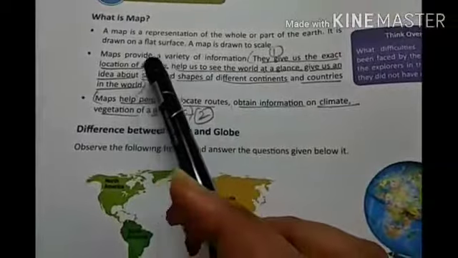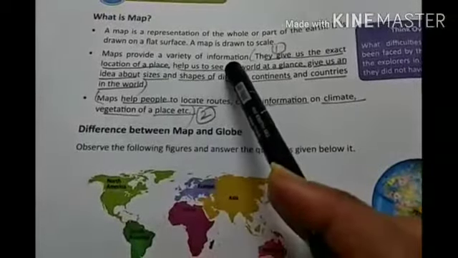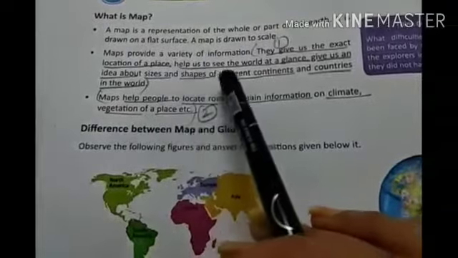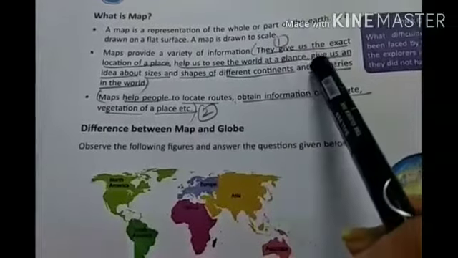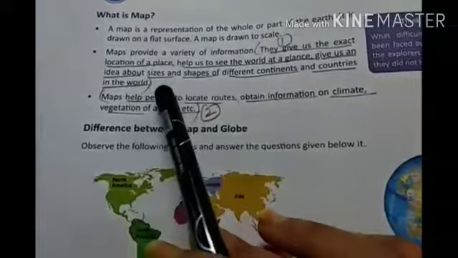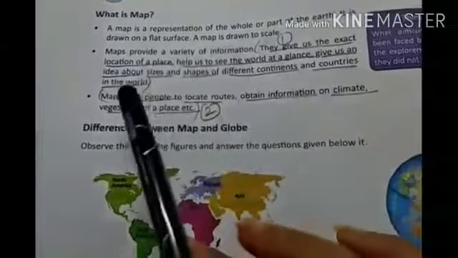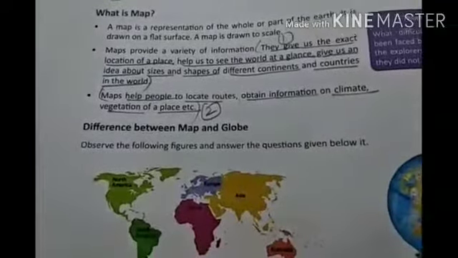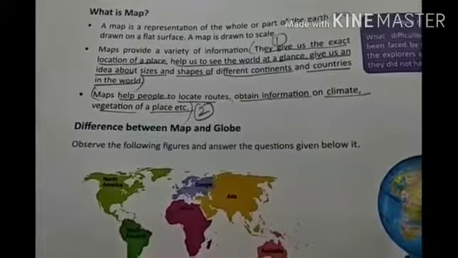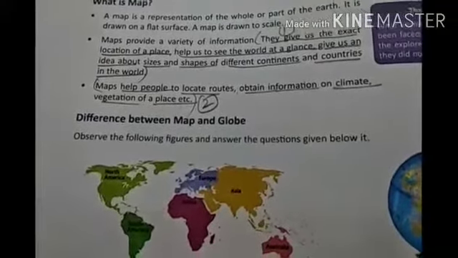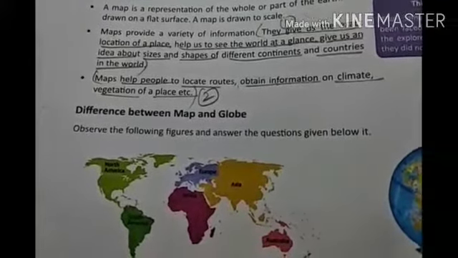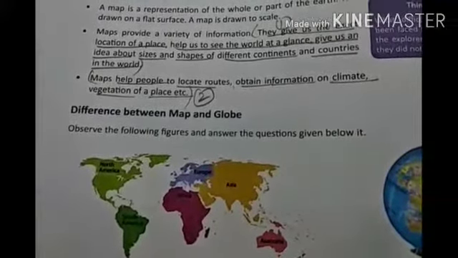Second is, maps provide a variety of information. They give us the exact location of a place, help us to see the world at a glance, give us an idea about sizes and shapes of different continents and countries in the world. For example, if you want to go somewhere and you want to see the direction, or if you want to search for the place, you generally see the maps.